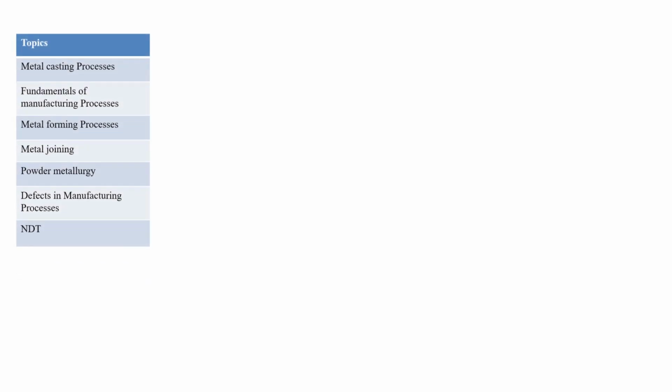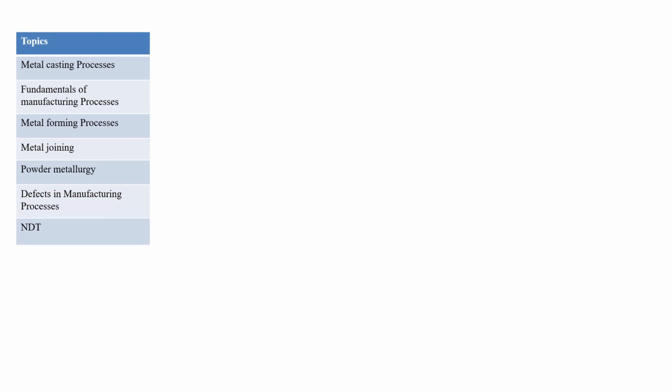So the next part is the manufacturing part, and in this manufacturing part I have categorized like this: metal casting process. Then fundamental manufacturing process, meaning whatever questions from miscellaneous topics I have included in this type, and fundamentals of metal forming I have included in this manufacturing process itself. Okay, so metal forming processes questions we will see in a different section, that is metal forming, meaning rolling, forging, extrusion, deep drawing, wire drawing, sheet metal forming. Metal joining will cover welding and brazing and soldering also.